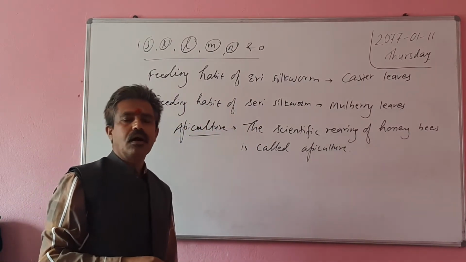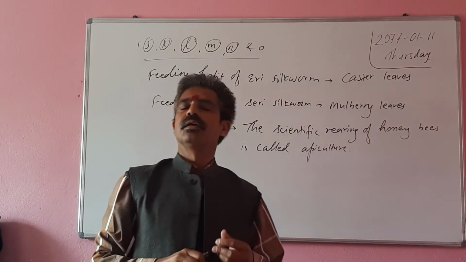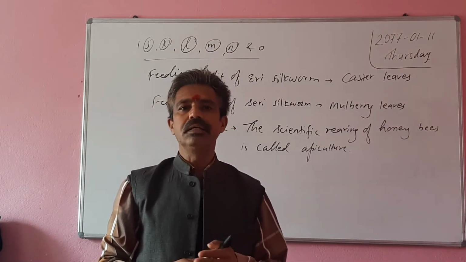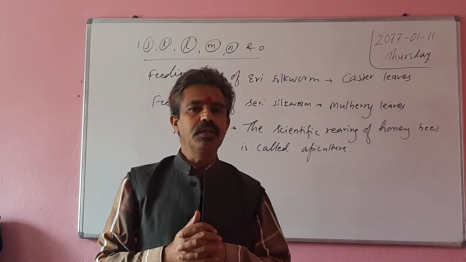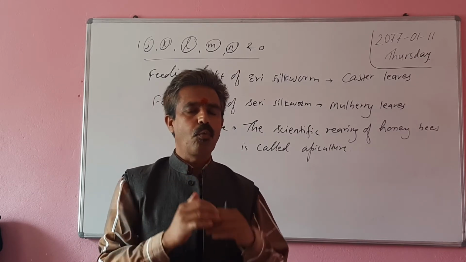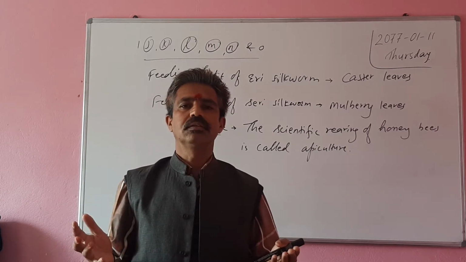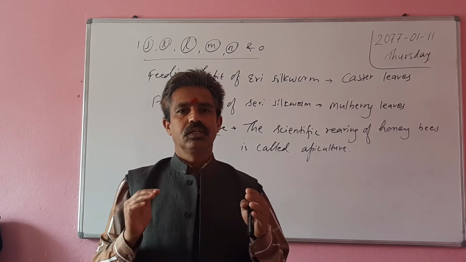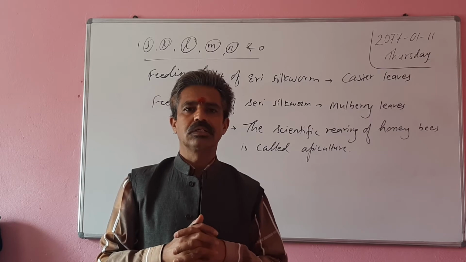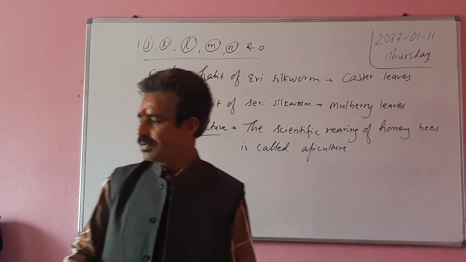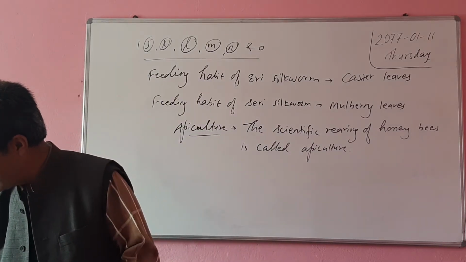Actually, why are honeybees reared? They are reared mainly for honey, but we can get wax as well, and it helps in pollination. As a result, the crop yielding process goes higher. It is beneficial for farmers too.